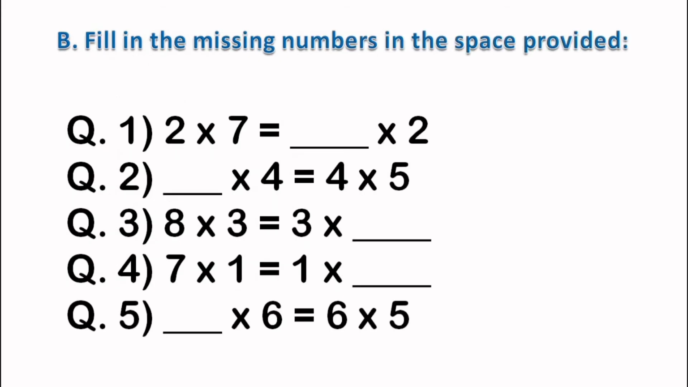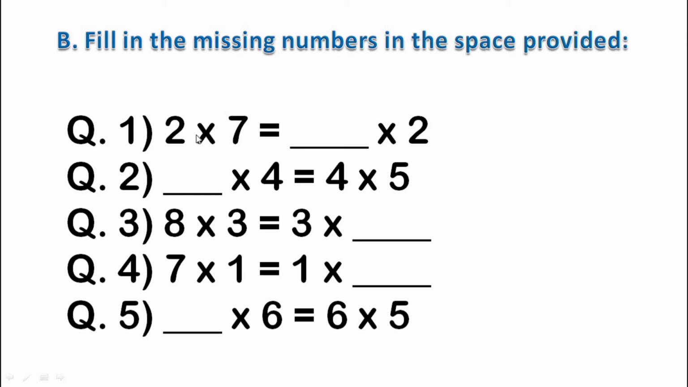Another type of question might come from multiplication, and we have done this in the multiplication chapter, where we have to fill in the blank and make both sides of this equals to sign equal. Here question number 1, 2 into 7. On the left side we have 2 and 7, but on the right side we have blank into 2. So here we have 2, here also we have 2.